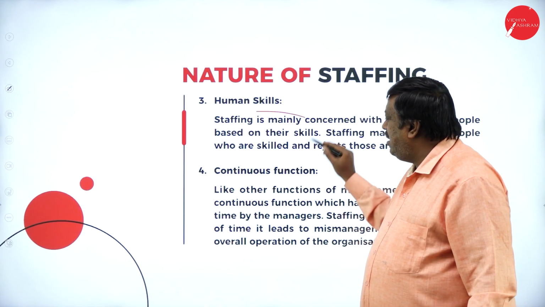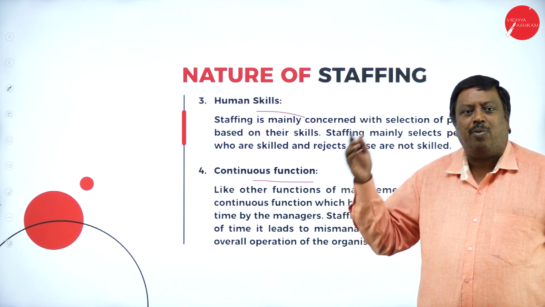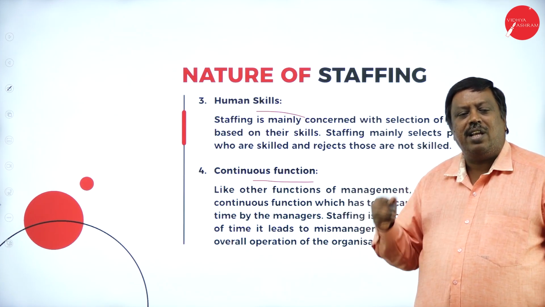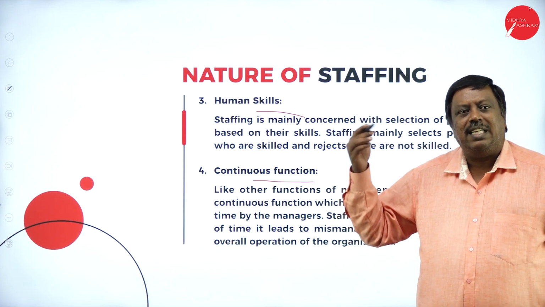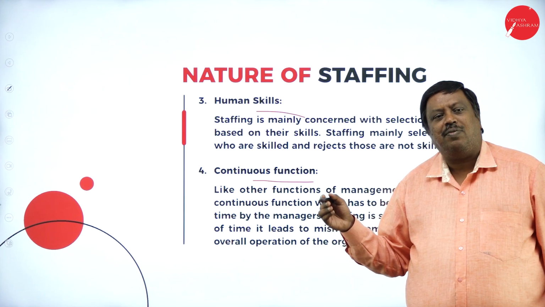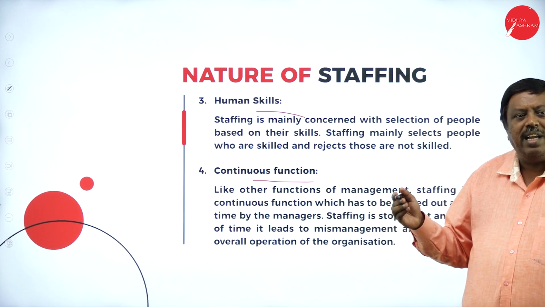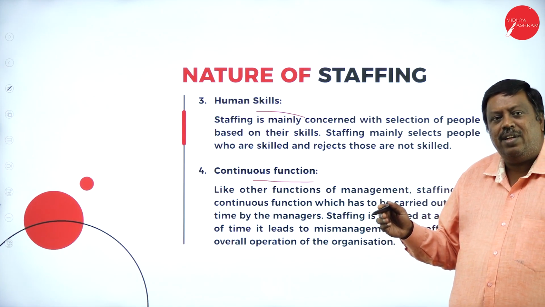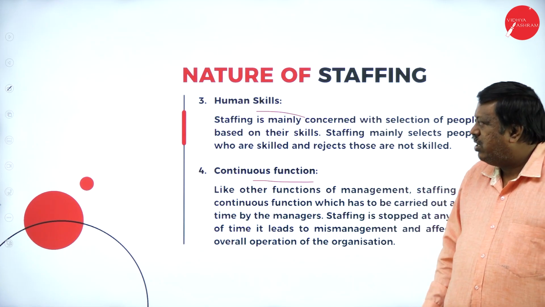Human skills, continuous function: it is just like continuing the process of appointing people for the organization whenever it is required and for whatever purpose it is required. That is the reason staffing is a continuous process: to appoint people, train people, and guide people, and it even involves the administrative activities of the organization.